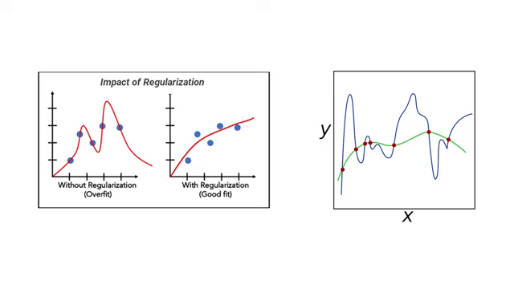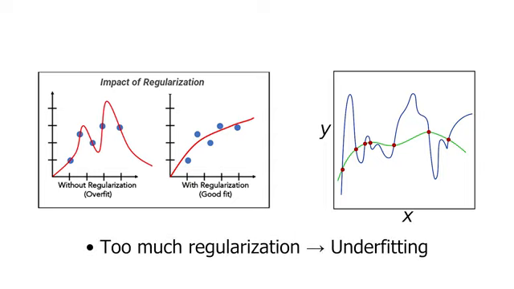Regularization refers to techniques used to prevent overfitting by adding constraints or penalties that discourage a model from becoming too complex or fitting too closely to the training data. It keeps the model parameters small. You can think of it as squeezing the regression line so it doesn't become too wild. The strength of the regularization is a hyperparameter. Too much regularization leads to underfitting.